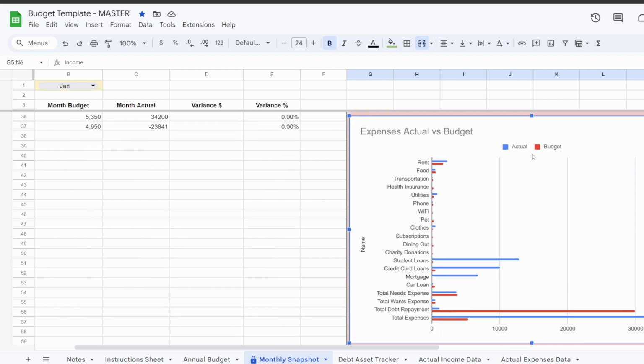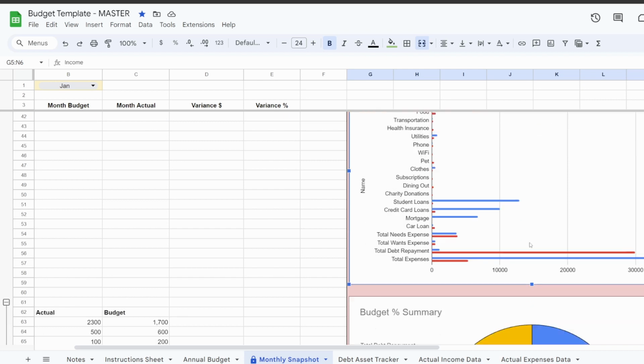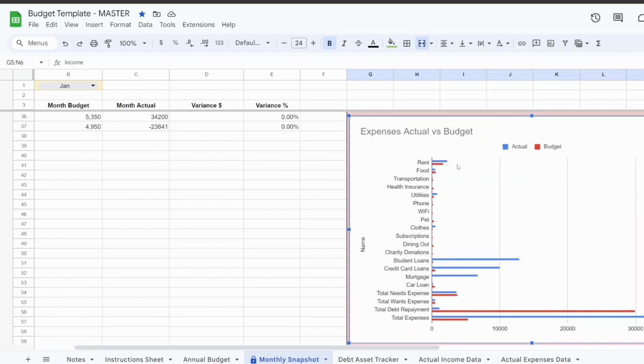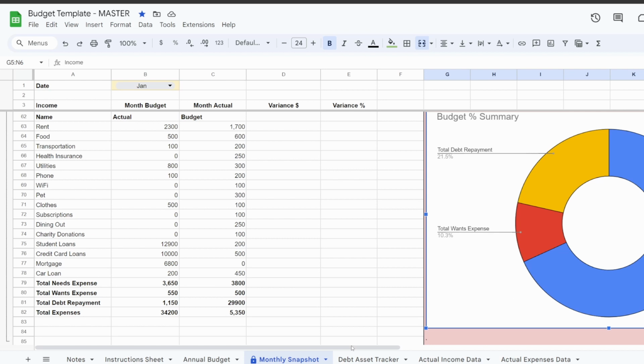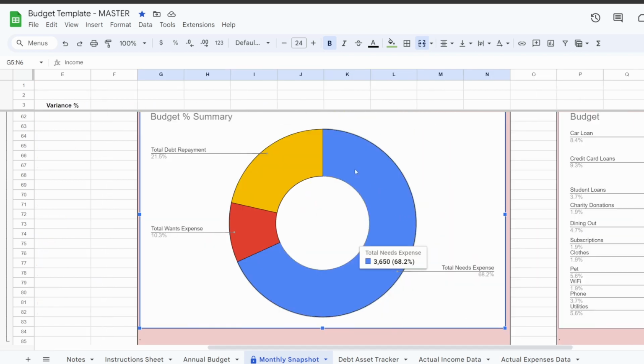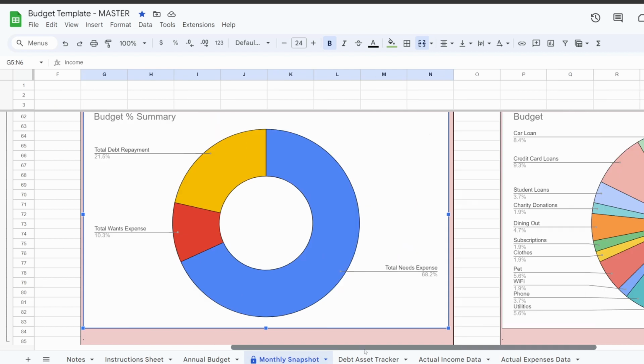Blue bar is how much you actually spent. Red bar is the budget. Okay, so you want the blue bar to be behind the budget here. Alright, for a budget summary, this is basically taking your expenses and lumping them into the 3 categories and saying percentage wise. So I will say you're doing a pretty good job as you're spending 68% on needs, 21% on debt repayment, and only 10.3% on Starbucks and avocado toast.